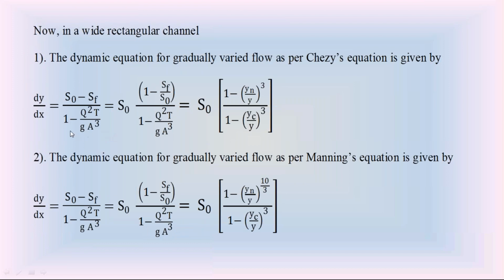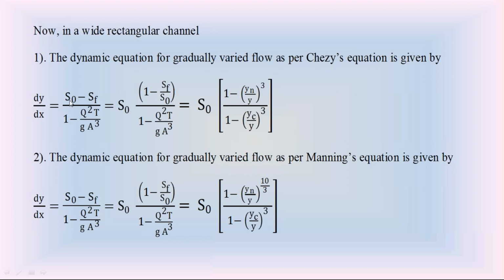This is the dynamic equation in the gradually varied flow. In the gradually varied flow, the dynamic equation is dy by dx is S0 minus SF divided by 1 minus Q square T by g A cube. Already I explained this Q square T by g A cube is also equal to Fr square, that I discussed. So the actual dynamic equation is dy by dx equal to S0 minus SF divided by 1 minus Q square T by g A cube.